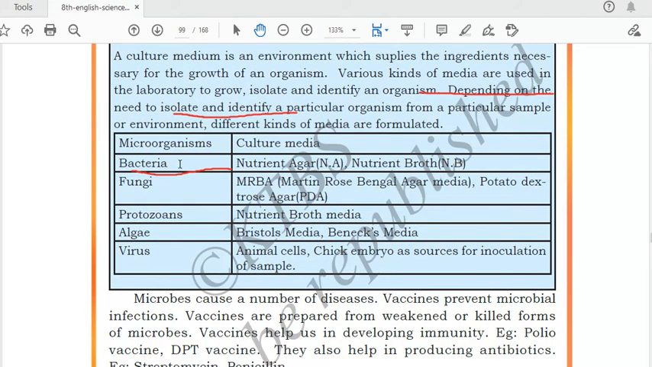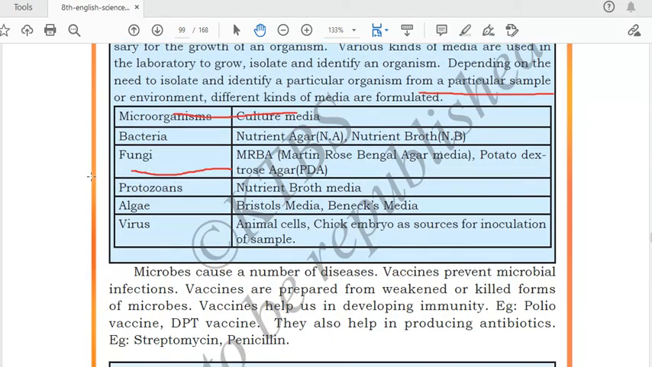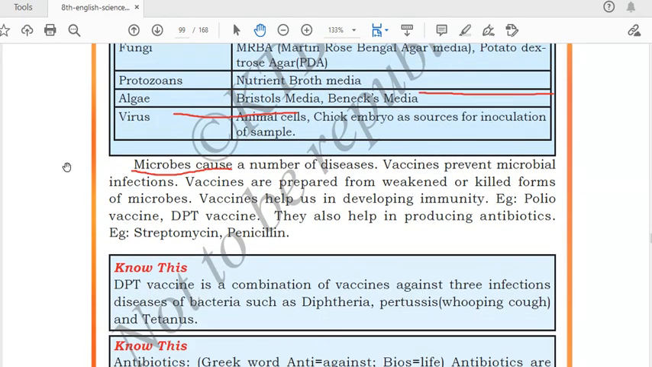See, for microorganisms, this is for culture media. For bacteria, which type of culture media is used? Nutrient agar, nutrient broth. And for fungi, MRBA, Martin Rose Bengal agar media, and potato dextrose agar. For protozoa, nutrient broth media. For algae, Bristol's media, Benecke's media. And for virus, animal cells, chick embryo as sources for inoculation of sample. From this, questions will not be asked, but you should know for your knowledge what is artificial media.